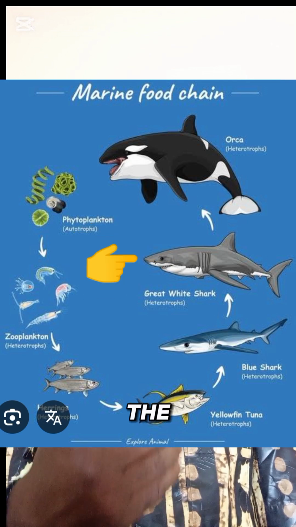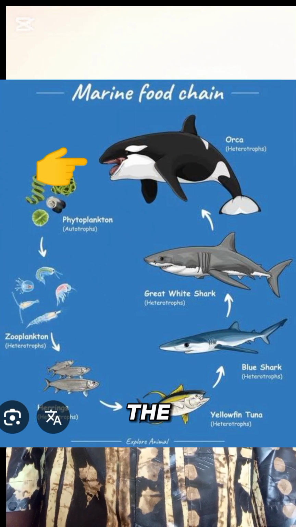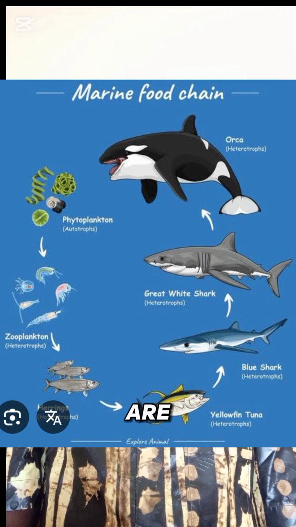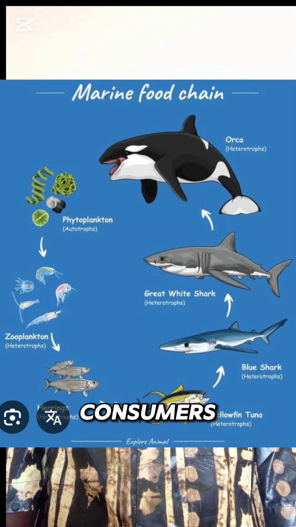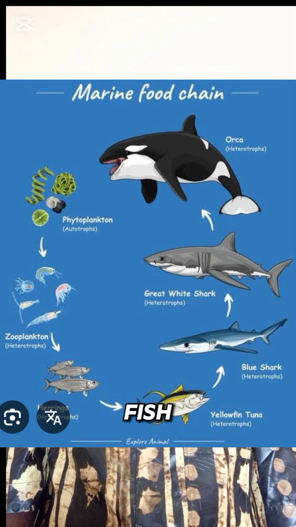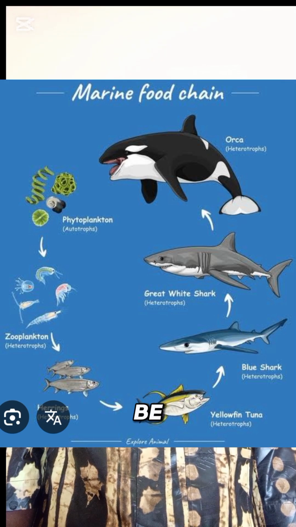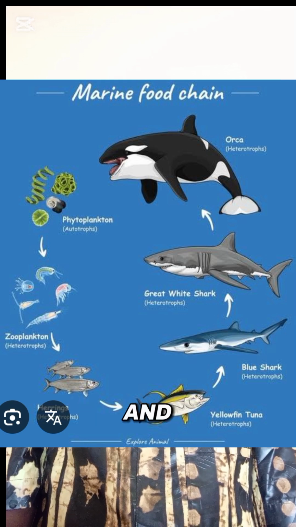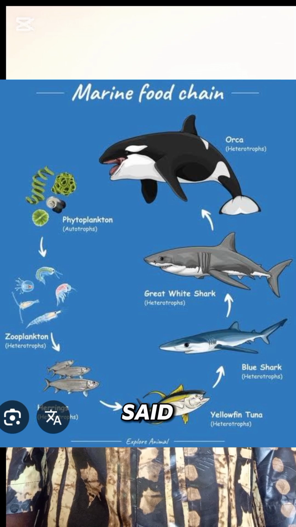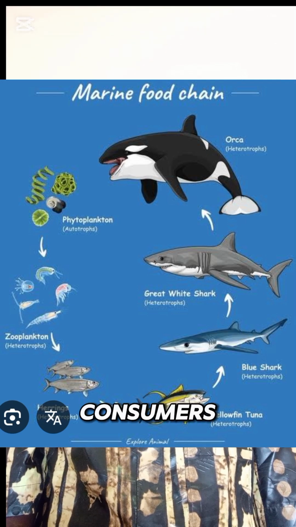So the phytoplankton are said to be the producers, or the primary producers, and the phytoplankton are being eaten by zooplankton, which are the primary consumers. The primary consumers, zooplankton, are being fed on by small fish, which are said to be the secondary consumers, and the secondary consumers are being fed on by larger fish, which are said to be the tertiary consumers. Okay, so that's the aquatic food chain.